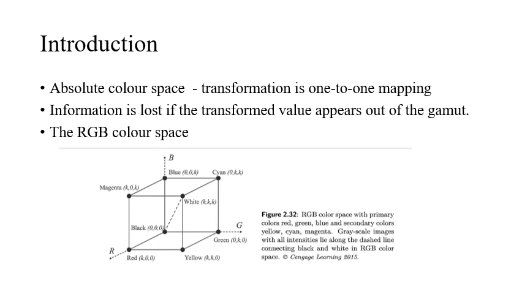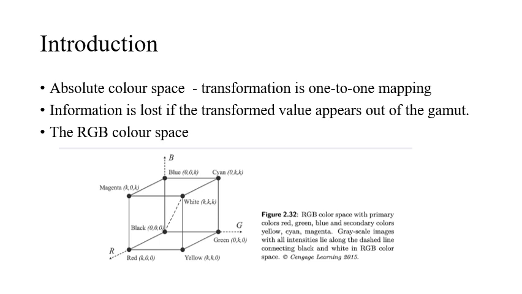Next, coming to the color space. Many types of colors and primary colors are available, say RGB. There are several different primary colors, and the corresponding color spaces are available depending on the primary colors, and these color spaces can be transformed from one to another.